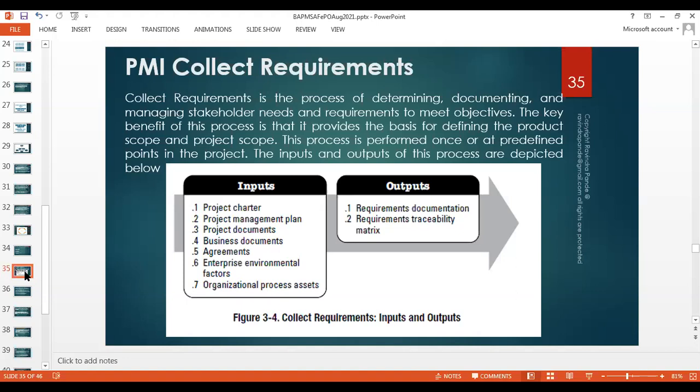And almost all the knowledge areas in PMBOK need enterprise environmental factors as an input, even organizational process assets. Now, what are organizational process assets? Let's think of an organization which normally works on the ISO 2000 framework. Have you heard of ISO, CMMI? Anybody?